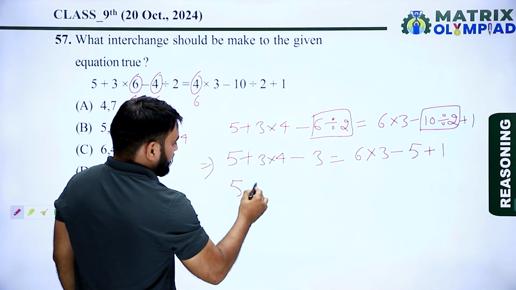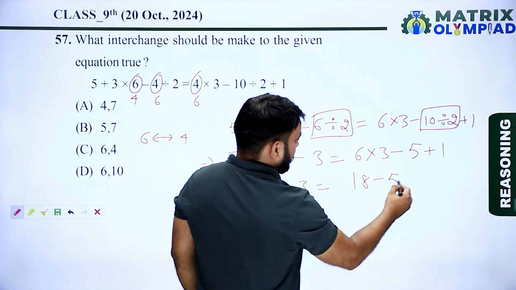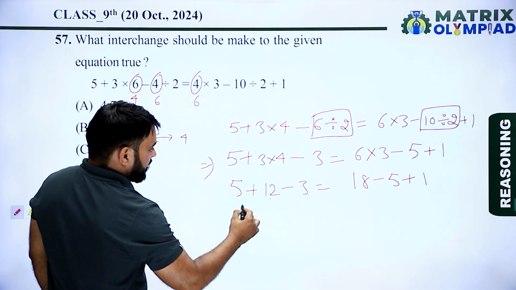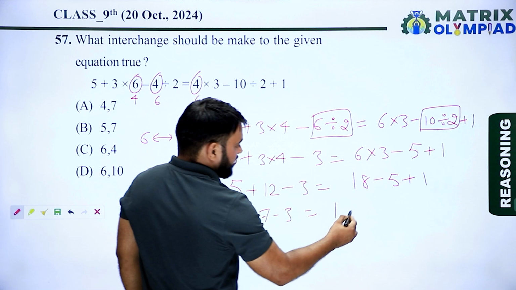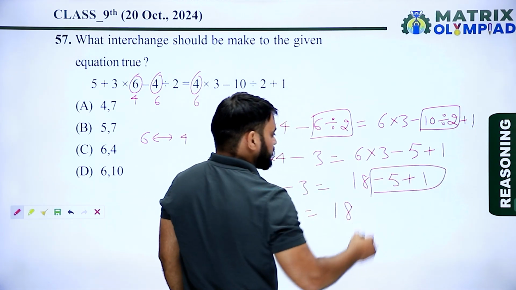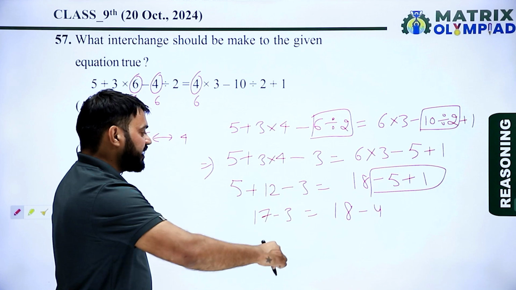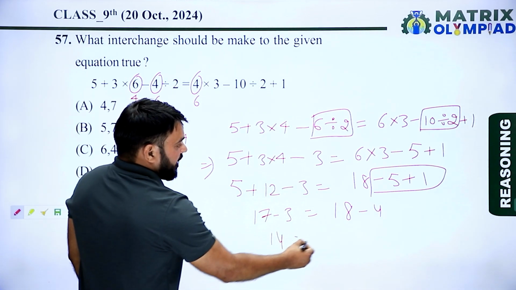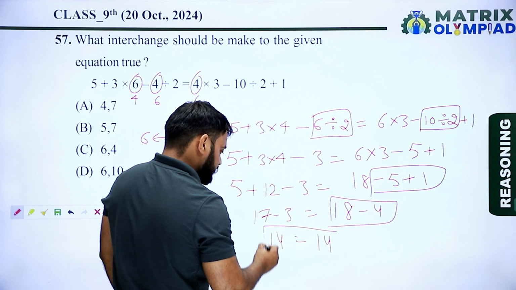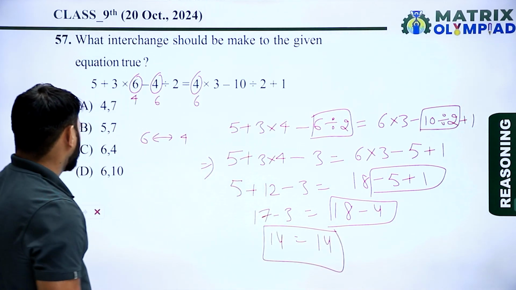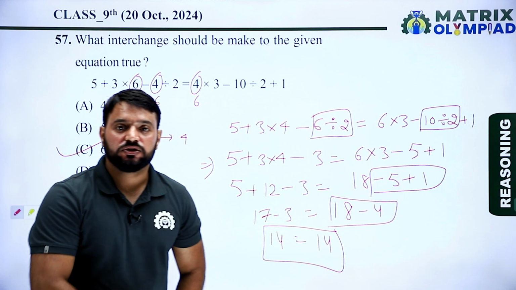So 5 plus 12 minus 3 is equal to 18 minus 5 plus 1. So 5 plus 12 means 17 minus 3 is equal to 18 minus 5 plus 1, which means minus 4. 17 minus 3 means 14, and 18 minus 4 also means 14. Yes, 14 always equals 14. So here option C is the correct answer to this question.